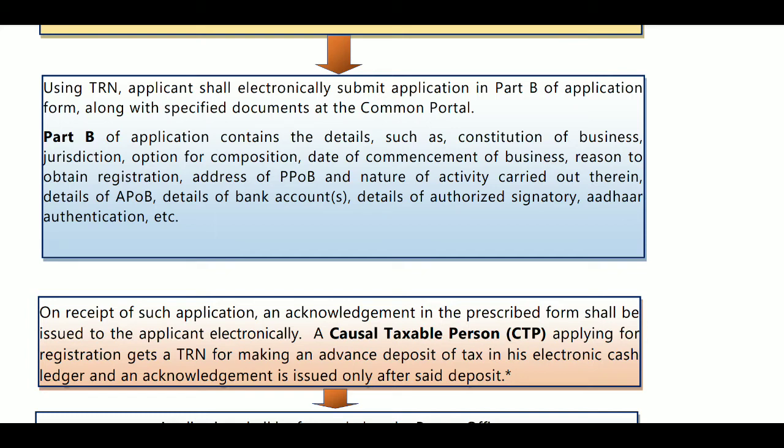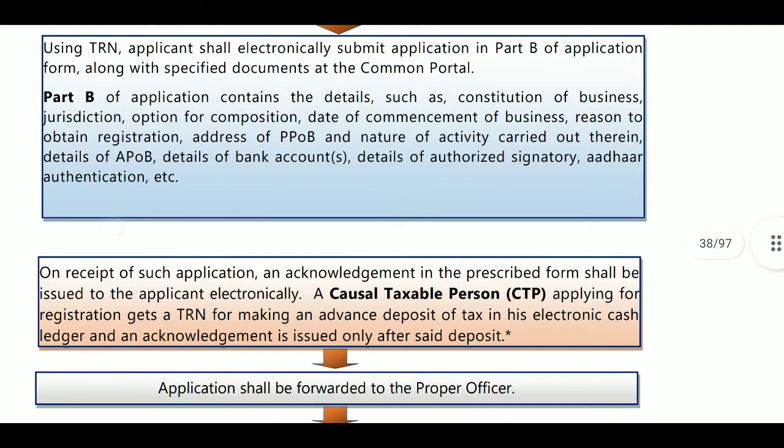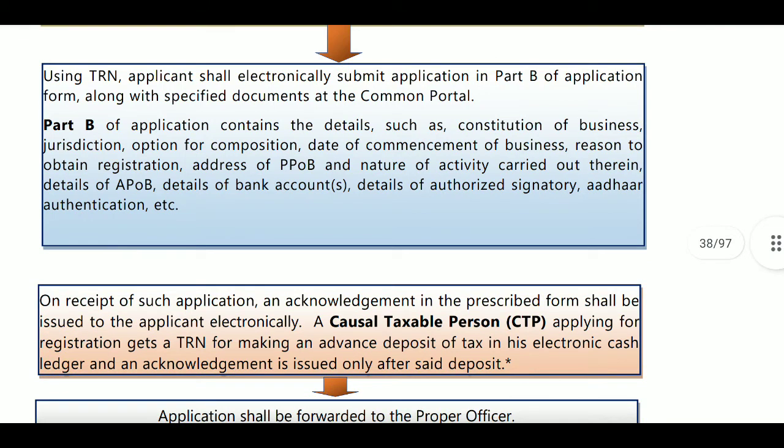This information is required at Part B. We are required to provide this information along with attachments wherever required. Next, on receipt of such application, an acknowledgement in the prescribed form shall be issued to the applicant electronically. So once the acknowledgement is generated, the ARN number will be generated. Next, a casual taxable person applying for registration gets a TRN number for making an advance deposit of tax.